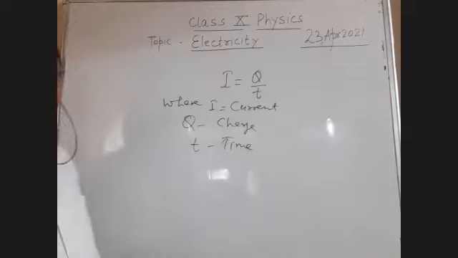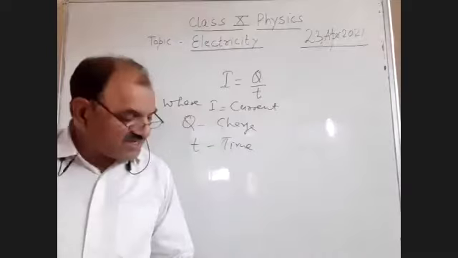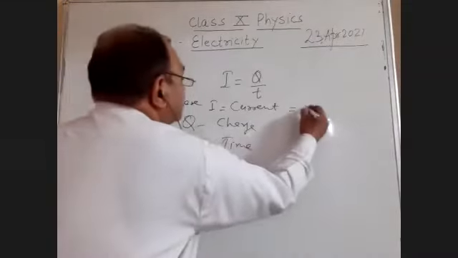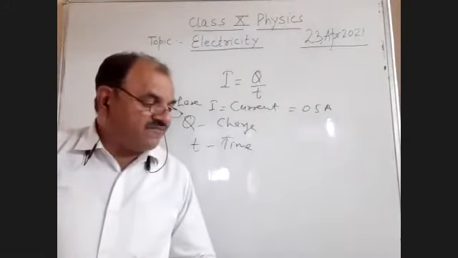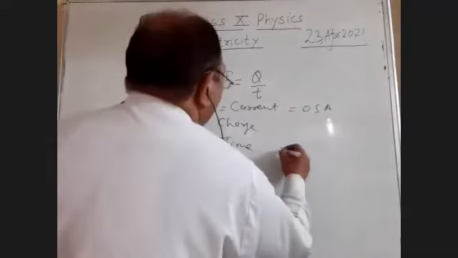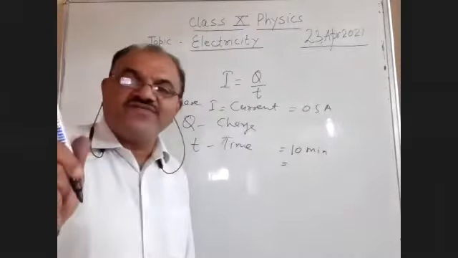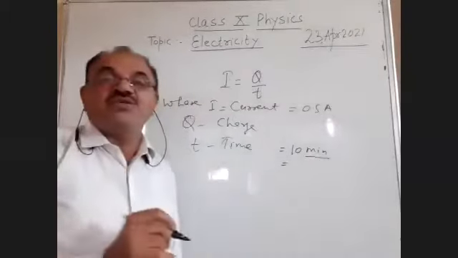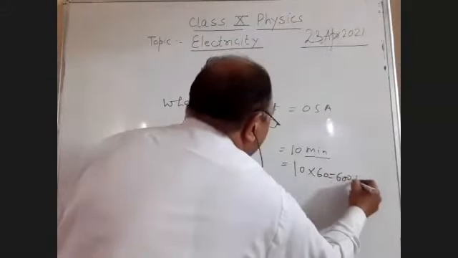Now, students, the numerical which is given on page number 200 of your NCERT book says: a current of 0.5 ampere. The value of the current is given as 0.5 ampere, correct? Now, it is drawn by the filament of an electric bulb for 10 minutes. They have given the time as 10 minutes. Minute is not the SI unit of time, so we'll convert it into seconds. So 10 into 60, that is 600 seconds.